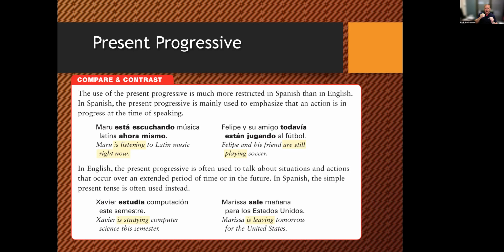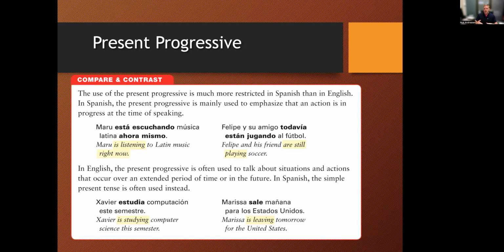So this estar and the participle form are only used for things that are done immediately. So instead of asking somebody, what are you studying at ISU? You wouldn't say, ¿Qué estás estudiando en ISU? Because unless they're literally there sitting in the classroom right now, they're not estar estudiando anything. So you say, ¿qué estudias en ISU? Oh, estudio enfermería, o estudio deportes, estudio medicina. But you're not estar estudiando that thing right in that minute. Now, if somebody walks up to you in the library and says, hey, ¿qué estás estudiando? Oh, estoy estudiando español. Like I'm literally right now in this second studying Spanish. That's perfectly fine. But not just in general.